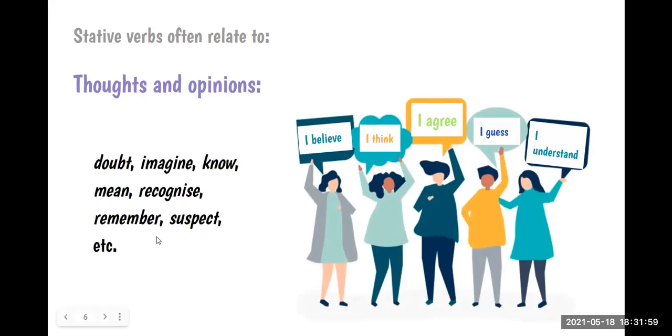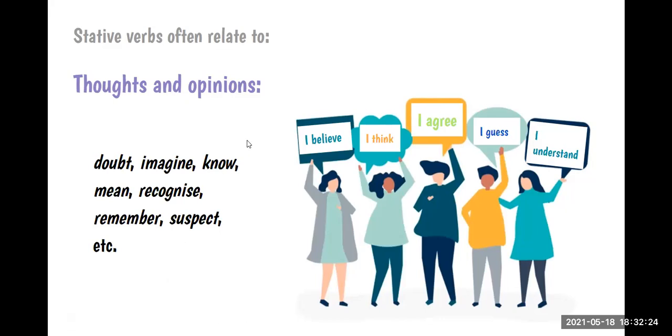Here we have some other verbs: doubt, imagine, know, mean, recognize, remember, suspect, okay? I want you to choose one verb from these verbs that we have here, and I want you to give me an example, okay? Think about your sentence with any of the verbs.